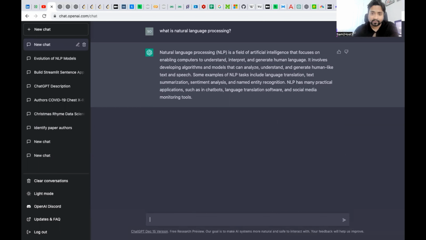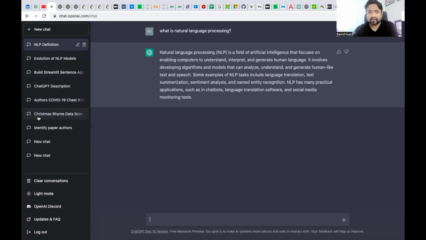It's perfectly personified: it's a field of artificial intelligence that focuses on enabling computers to understand, interpret, and generate human language, which is exactly what ChatGPT is doing right now, because like a human being, it answers your question.